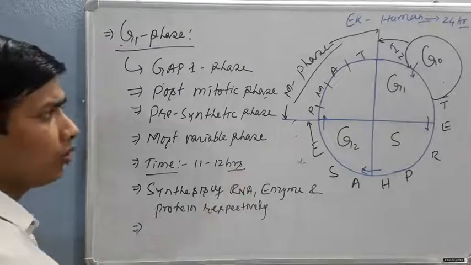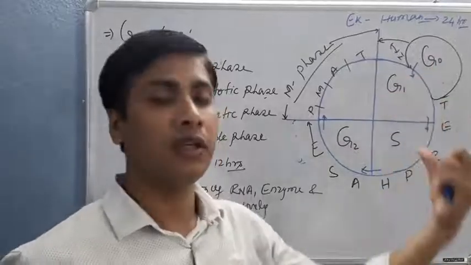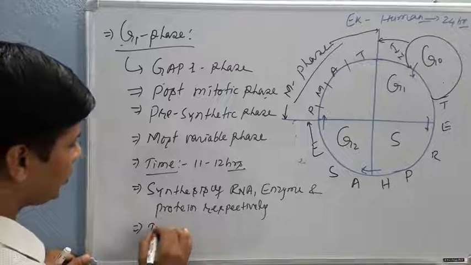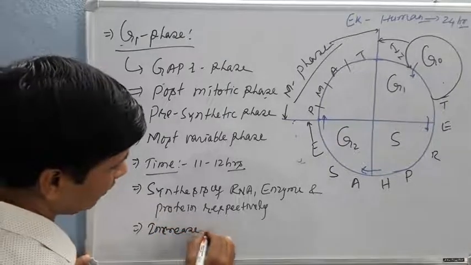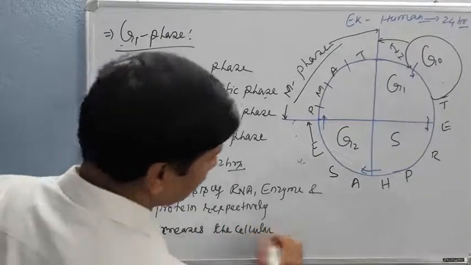There is also an increase in the cellular content during the G1 phase. The cellular content increases or doubles.